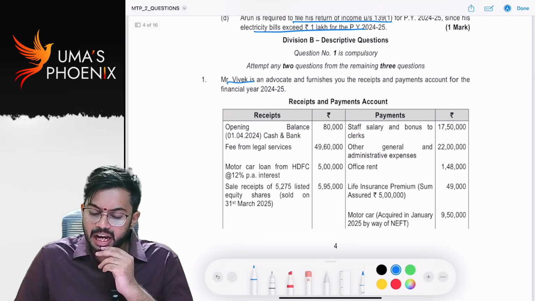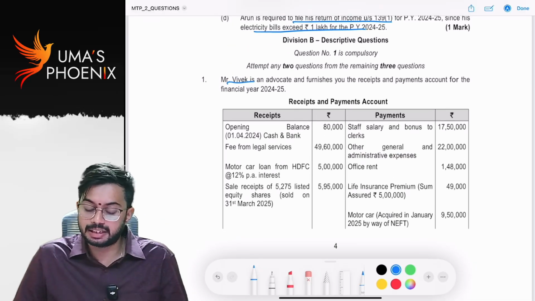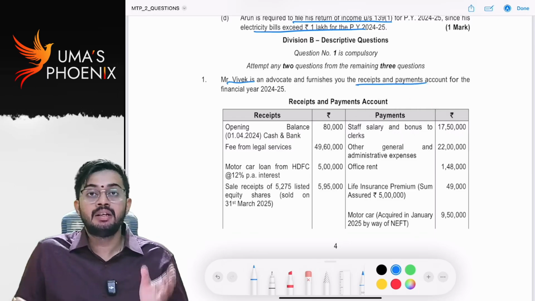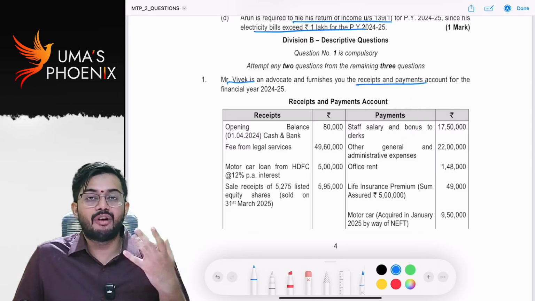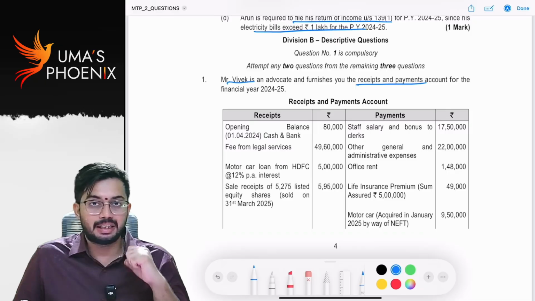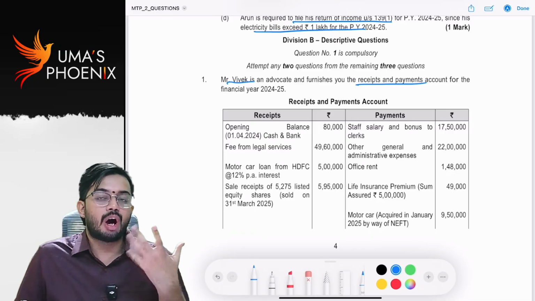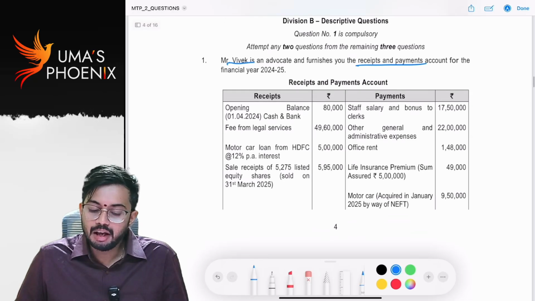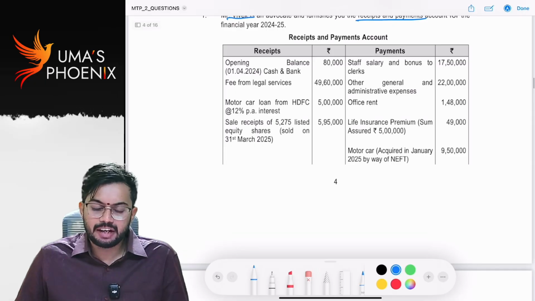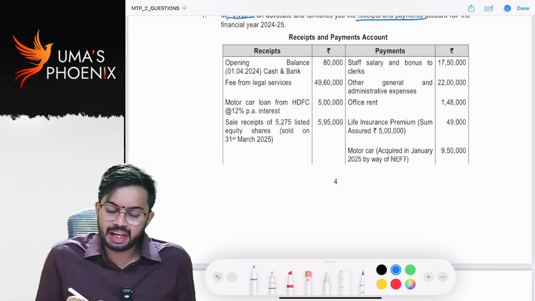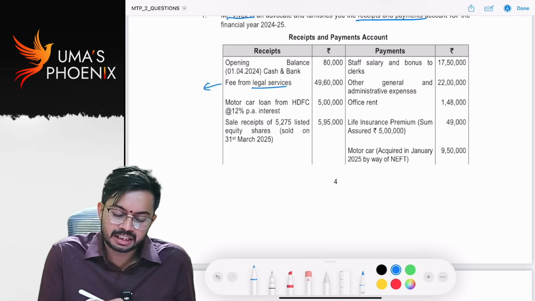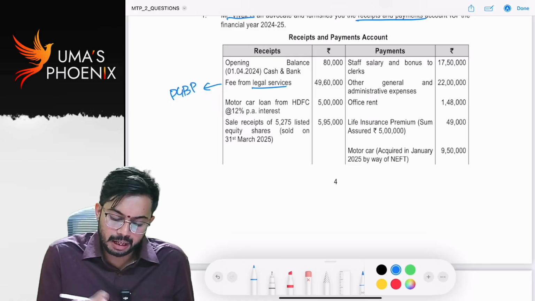Vivek is an advocate and furnishes you the receipts and payments account. So what is given? P&L account is not given. What is given is receipts and payments account. It's like cash book or bank account. For the financial year 24-25, opening balance, fees from legal services. This is taxable under PGBP.